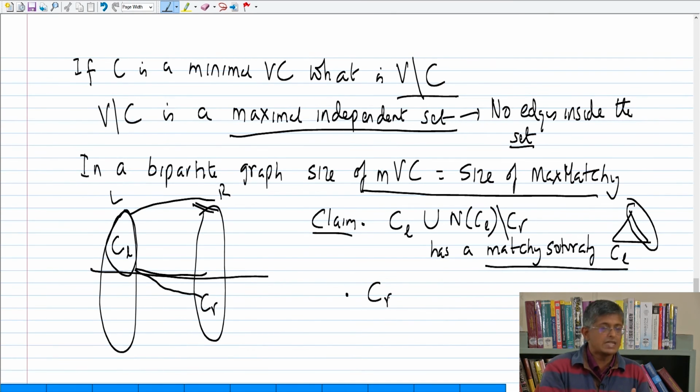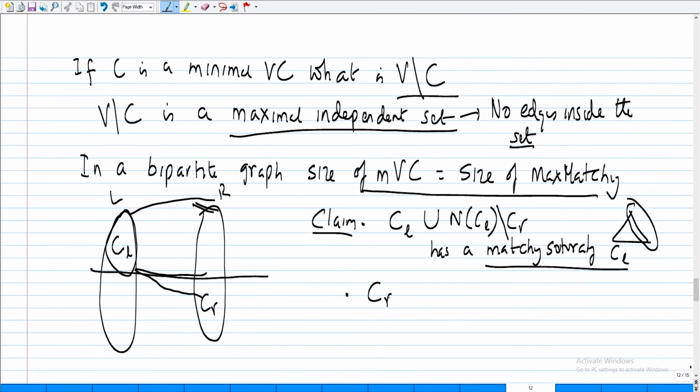So these two matchings put together show that there is a matching that saturates CL union CR, CR union N of CR minus CL, which saturates CR. Proof is not very hard, but it is interesting to be able to observe